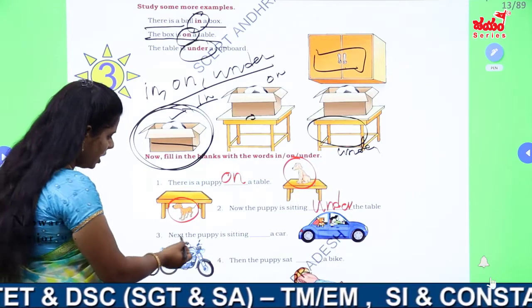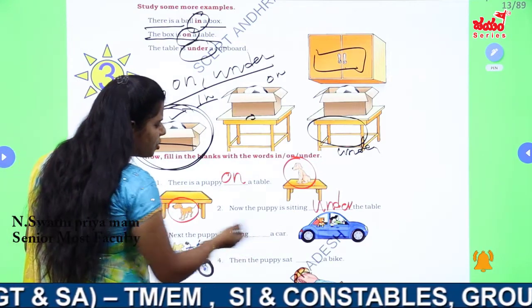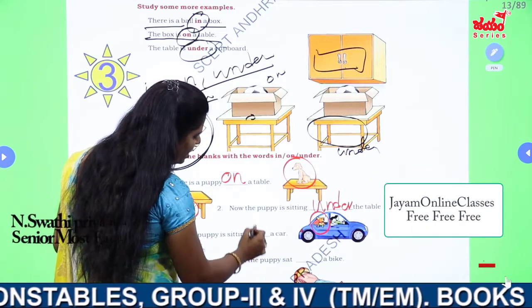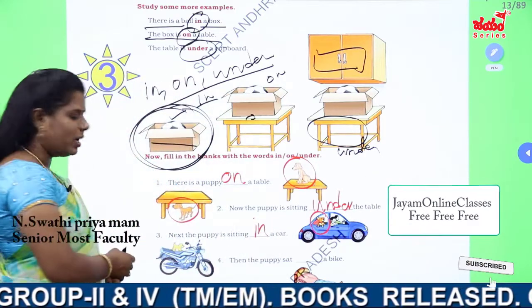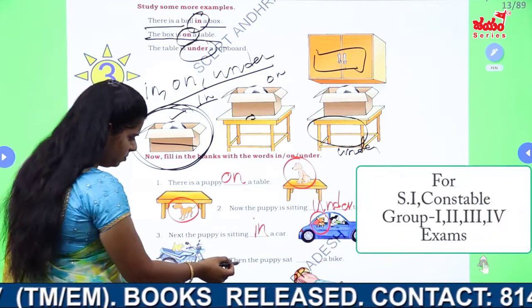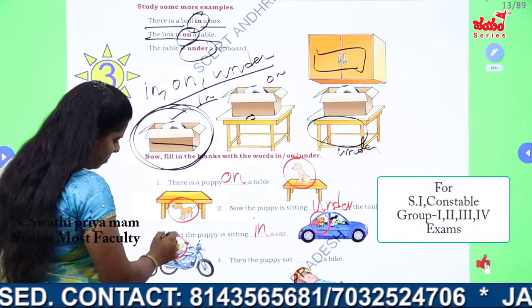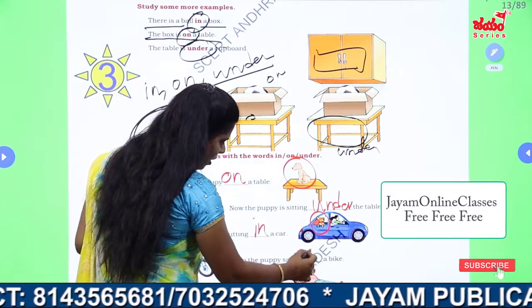Now see, next, the puppy is sitting a dash a car. In a car we have to say. In a car. Next. Then the puppy sat a dash a bike. On a bike. So we have to say here on a bike.